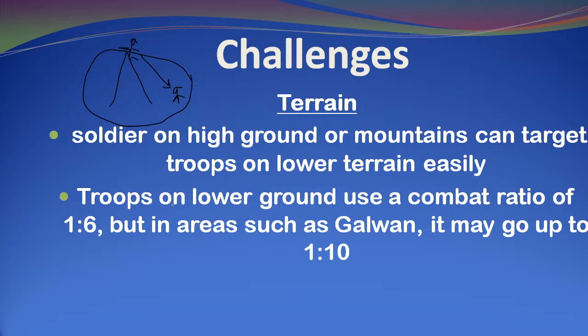So what happens in mountain warfare? Troops on the lower ground use a combat ratio of 1:6. So for one person on the mountain top, we use 6 persons on the ground. But in areas such as Galwan, especially the India-China border, it goes up to 1:10. So for one person on the mountain, you use 10 troops on the ground. So this is one of the challenges. You need a larger number of troops.